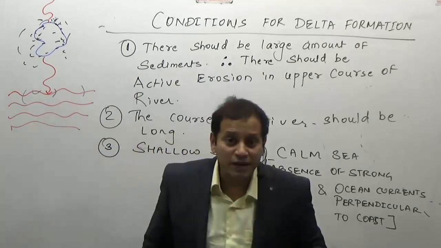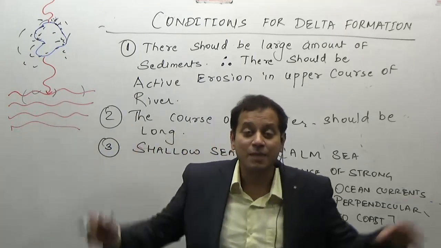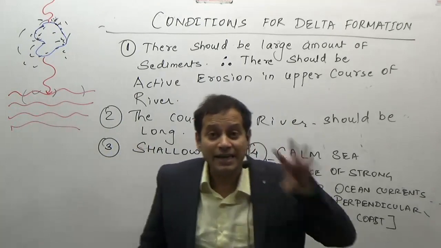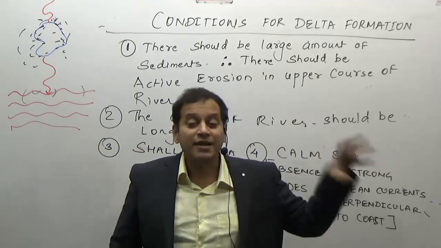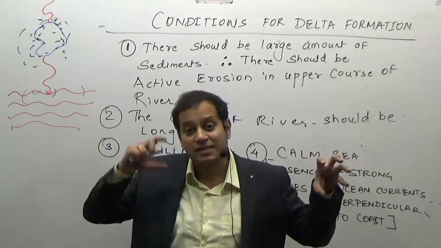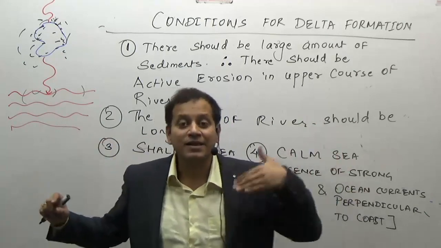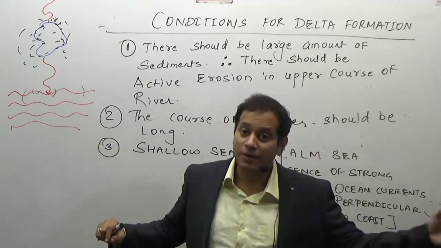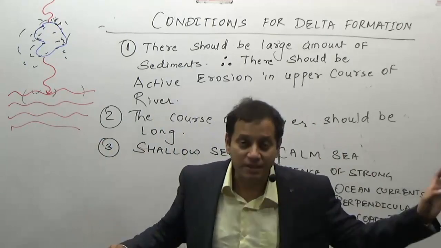So one of the conditions, that is the fifth condition, is absence of a lake. Why? Because the lake acts like a filter which filters out the sediments from the river, and the clean, sediment free water goes and meets the sea.